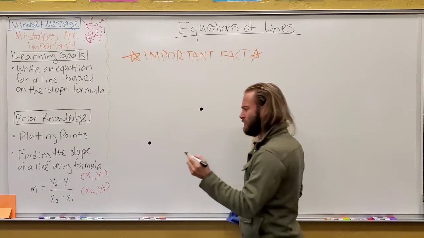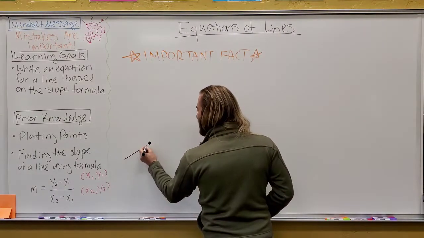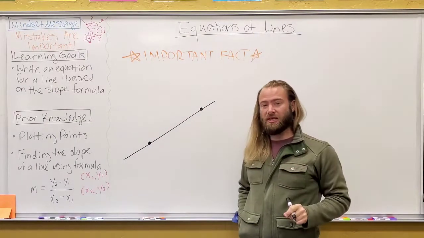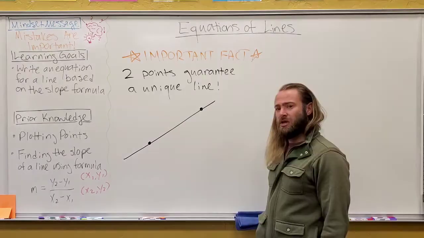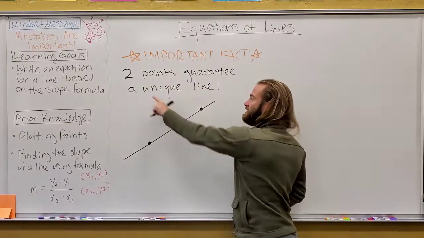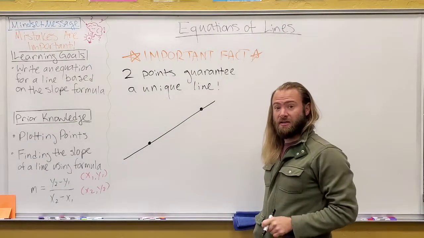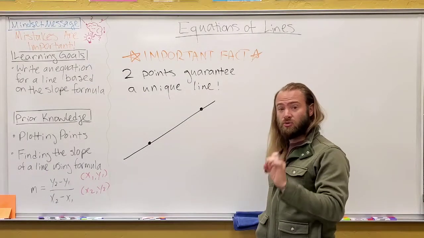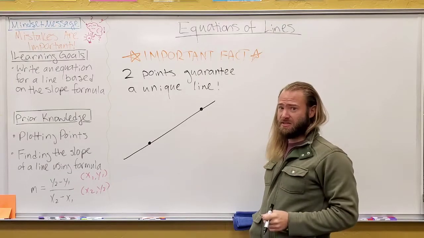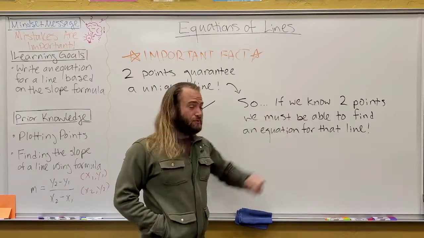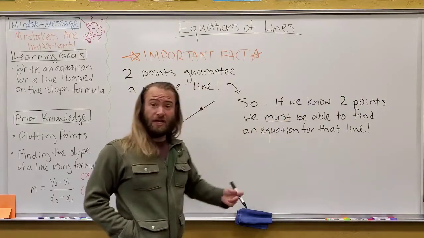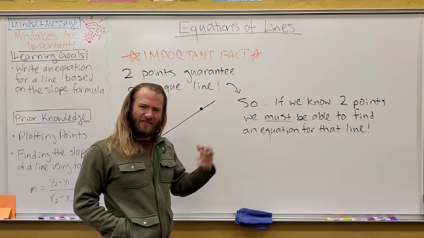When you think about this for a moment, you can probably realize that if you have 2 points, there's only one straight line that goes through them. So our important fact to start here is that 2 points guarantee a unique line. What that means for us is, if we know 2 points, then we must be able to find an equation for that line. There's got to be a way to do it, and that's what we're going to spend our time doing today.